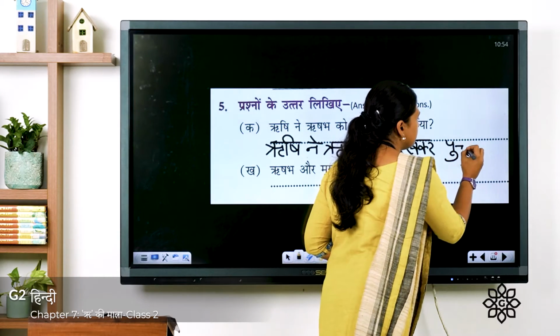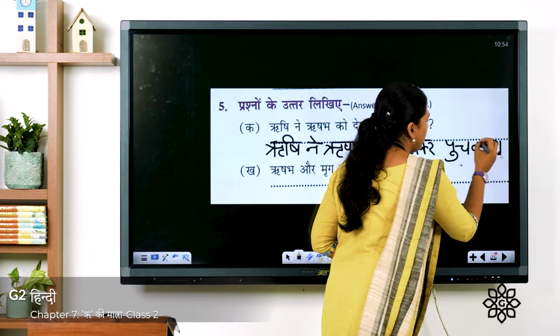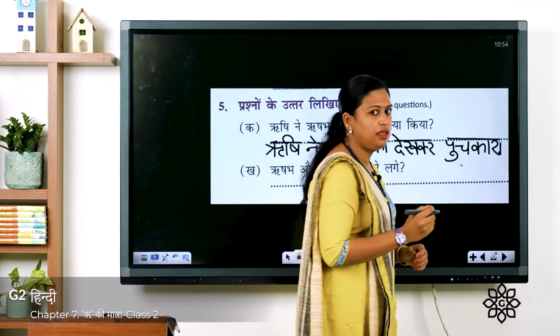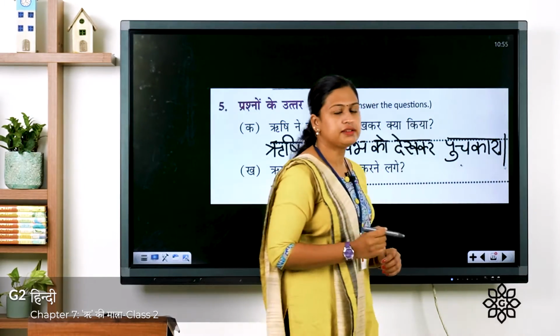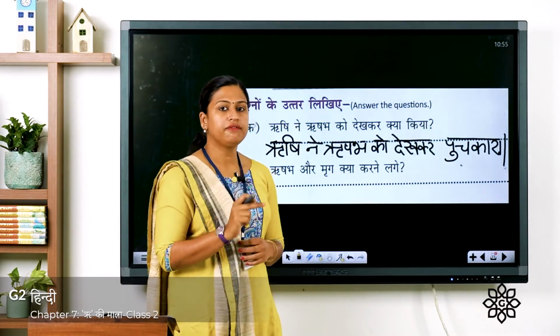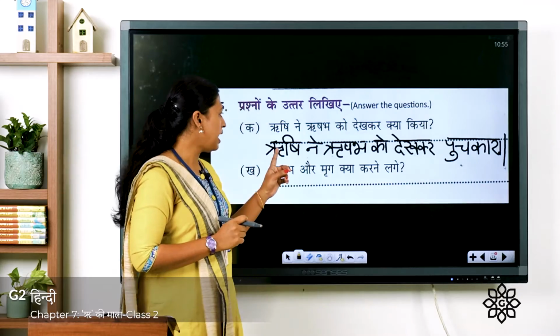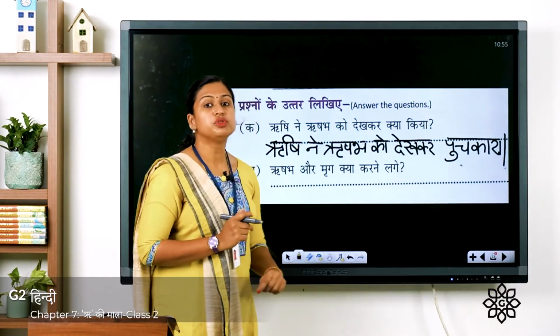Pu ch ka ra, puchkara. And in Hindi the full stop is a standing line. So always remember to write this standing line after every sentence. So the answer is ऋषि ने ऋषभ को देखकर पुचकारा.